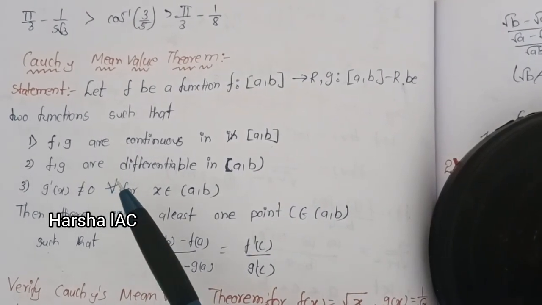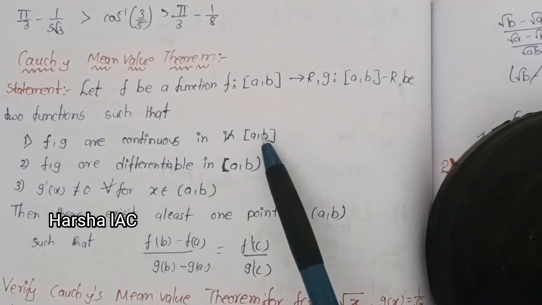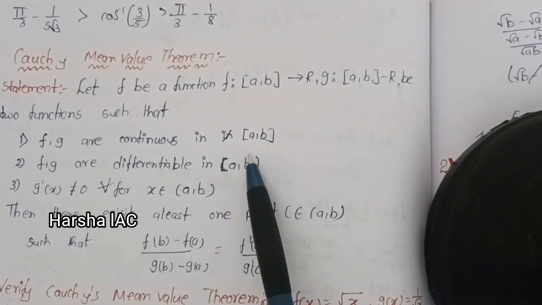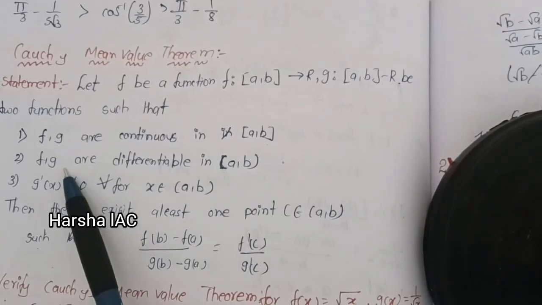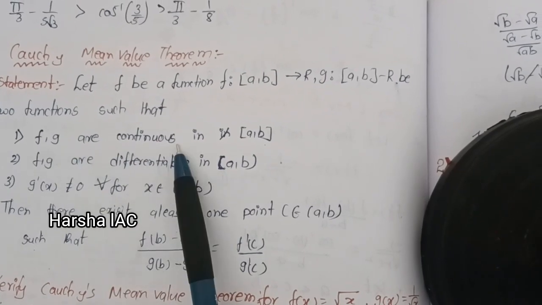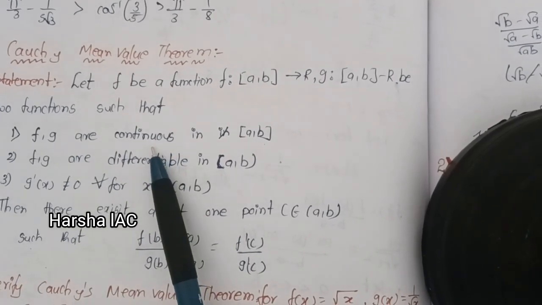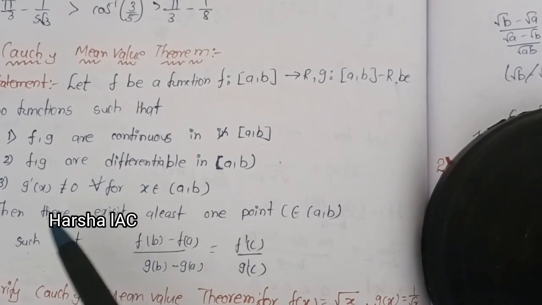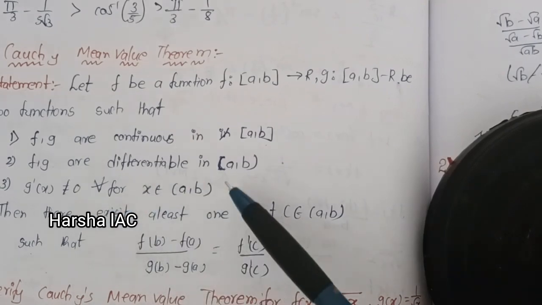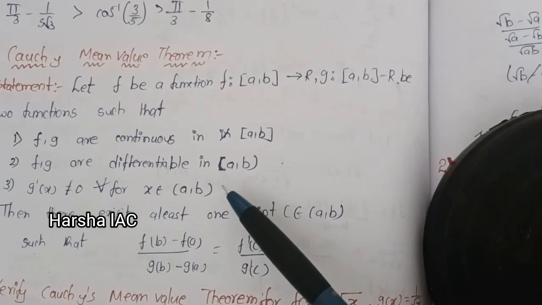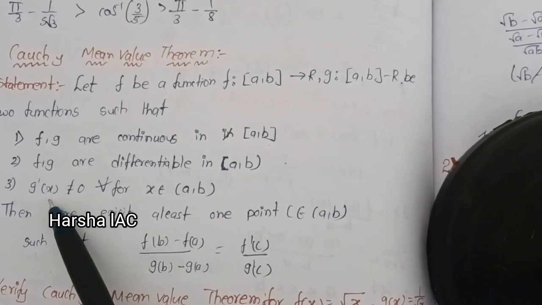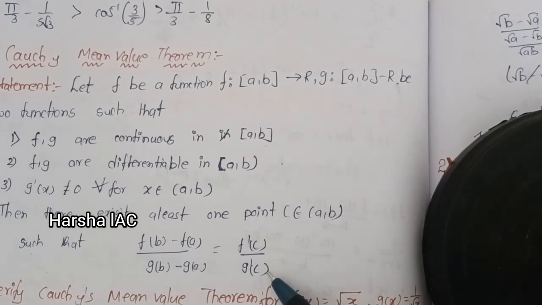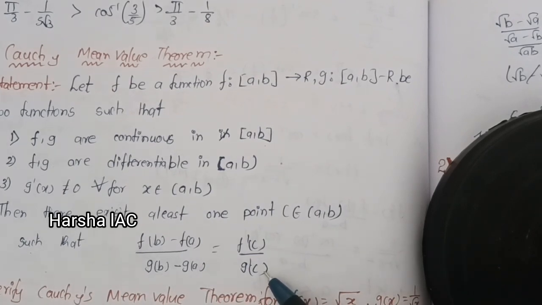Here are the rules we have to follow; the given functions have to obey the Cauchy mean value theorem. Now we will see: f and g are continuous in closed [a, b], and this is the first. In every theorem the first statement repeats: the function should be continuous. The second statement is also repeated: f, g are differentiable in open (a, b). And the third statement: g dash is not equal to 0. Why? Because if anything is divided by 0 it becomes infinity, and then we are not getting any answer.